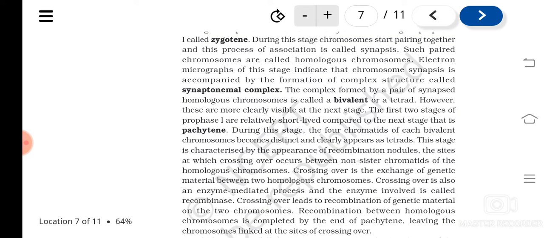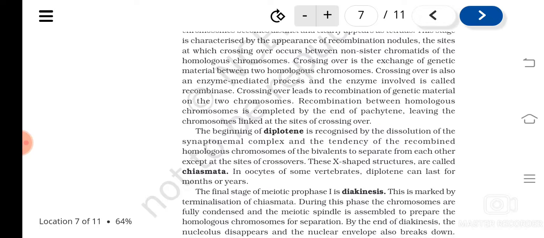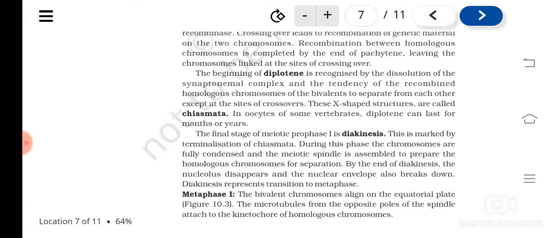Then in pachytene, the bivalents appear very clearly, and crossing over starts, the exchange of genetic material. Then it is followed by diplotene, where wherever the crossover is there, X-shaped structures called chiasmata are found.